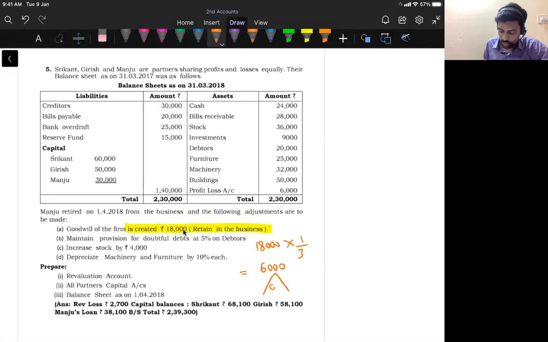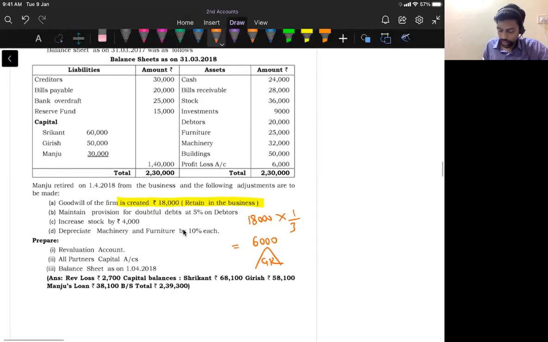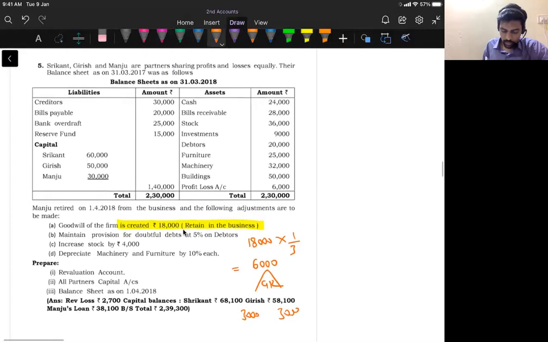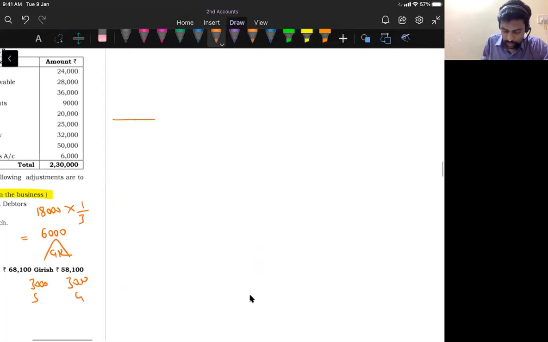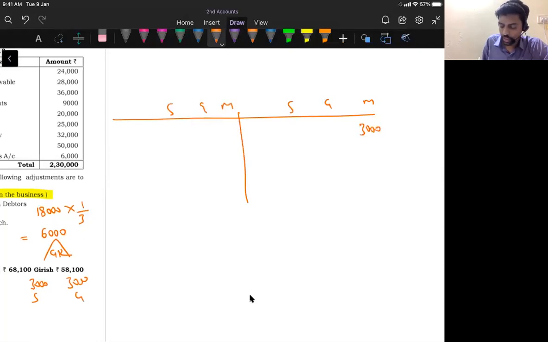This 6,000 rupees, split this in gain ratio. Again, gain ratio will be equal. You will get 3,000 and then 3,000. So Shrikant should pay 3,000 rupees and Girish should pay 3,000 rupees to Manju, right? So prepare partners' capital account: Shrikant, Girish, Manju. Manju is the retiring partner. Manju is getting 3,000 and then 3,000 rupees. Shrikant is paying 3,000 and Girish is paying 3,000.